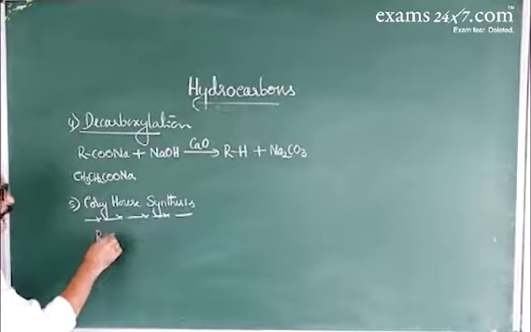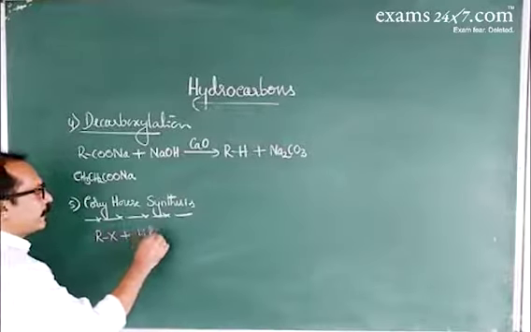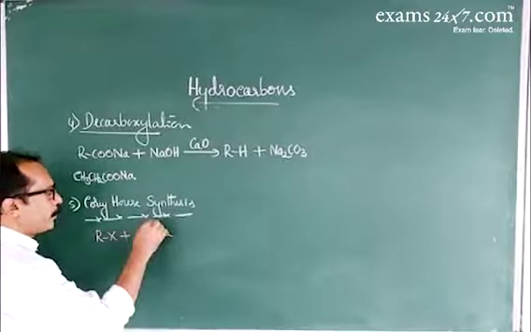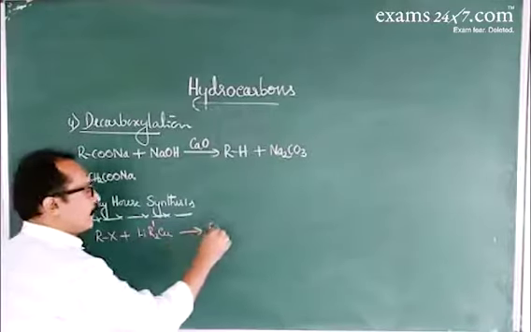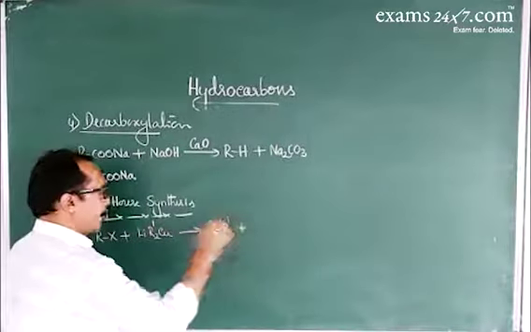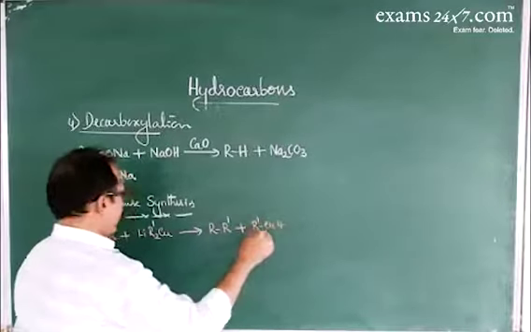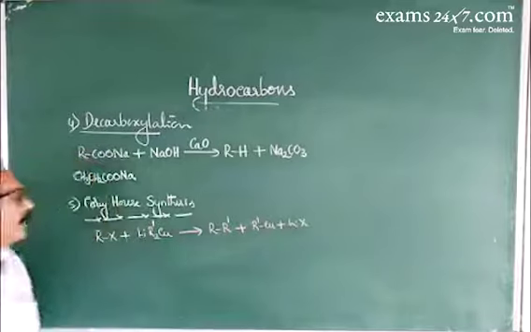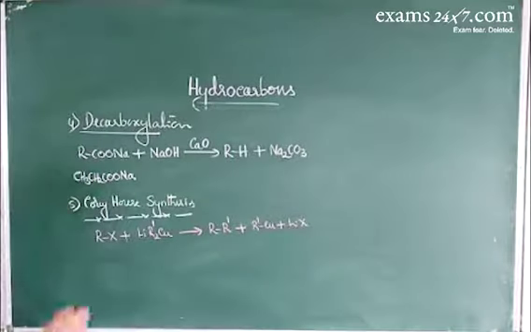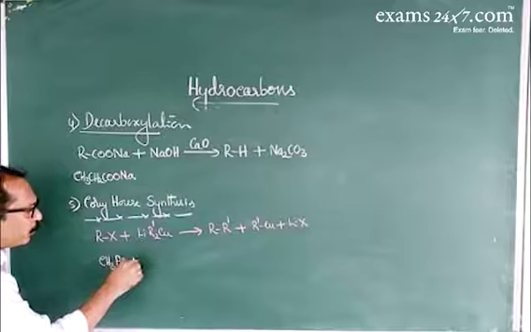Haloalkane RX with dialkyl lithium cuprate gives a higher alkane. Then alkyl cuprate and lithium halide are formed. Lithium halide is formed.